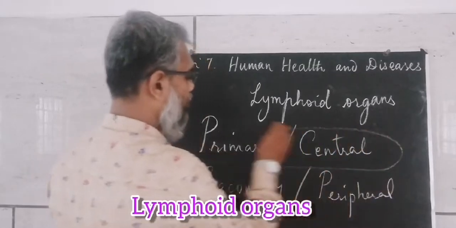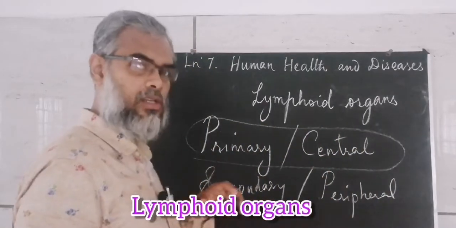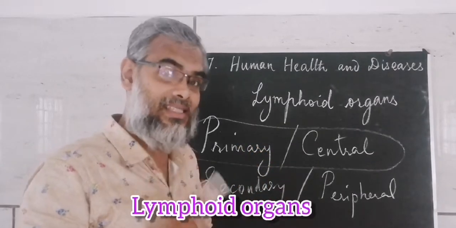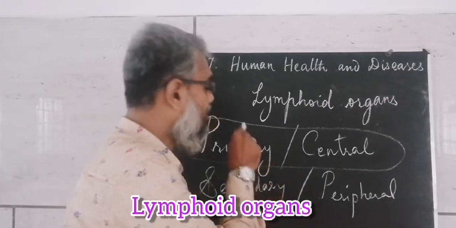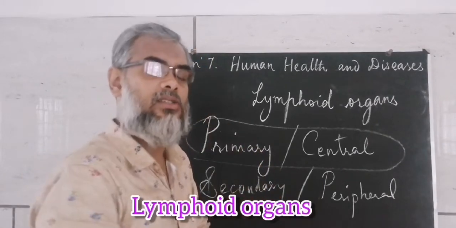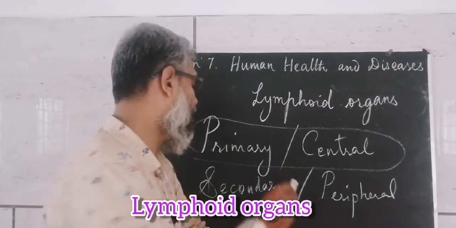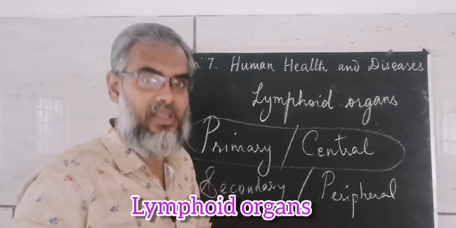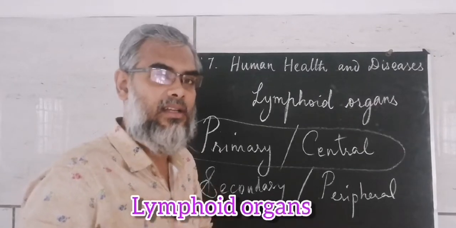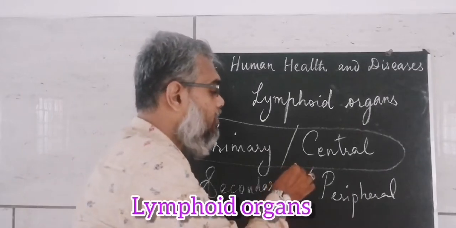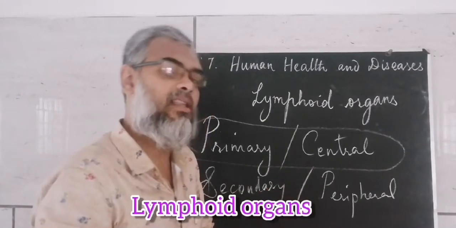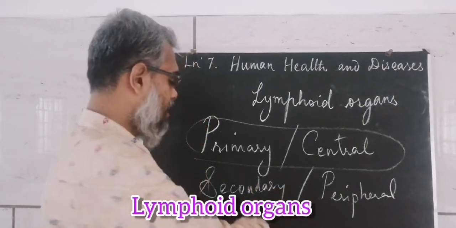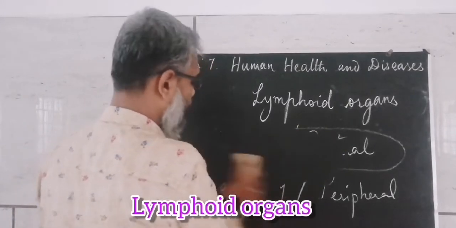So these are very important. The maturation of cells occurs in primary lymphoid organs only. Then the antigens are trapped by secondary lymphoid organs. So the T cells or B cells, all these antibody related cells, are matured only in the primary lymphoid organs. But the antigens are trapped and killed in secondary lymphoid organs. Okay, now let's discuss primary lymphoid organs in detail.